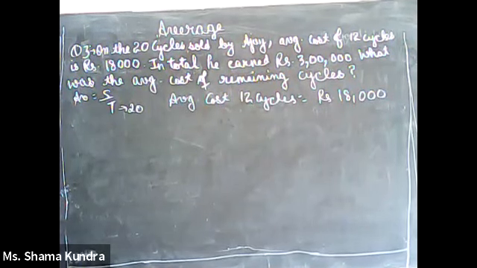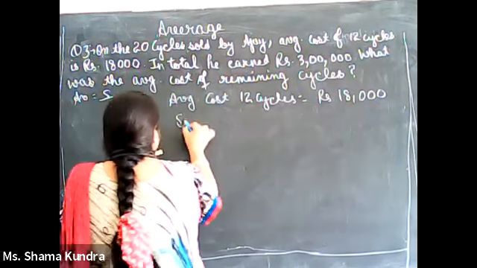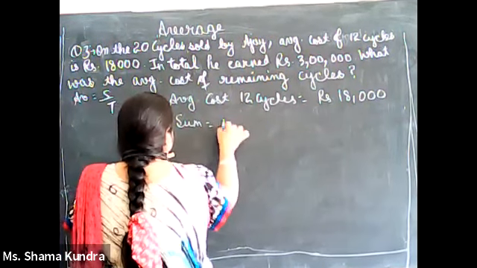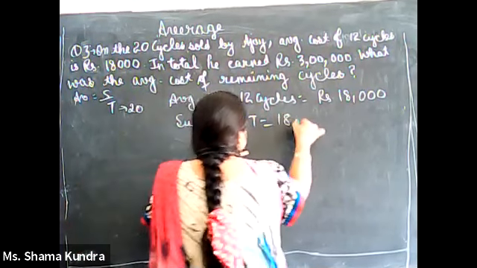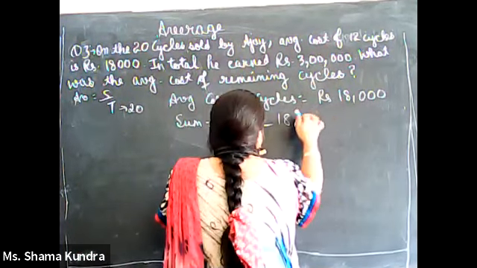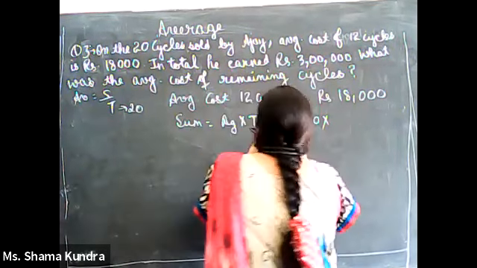Average cost is 18,000. What does that mean? That means Ajay sold some cycles and collected some money. So how much total money did he earn for these 12 cycles? We know sum equals average into total. Here average is 18,000 and 18,000 is for 12 cycles.